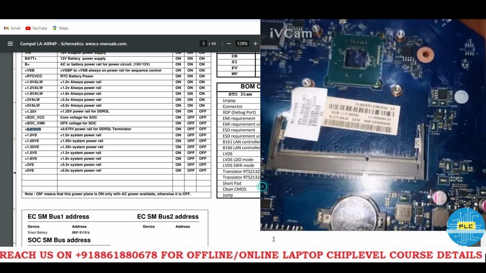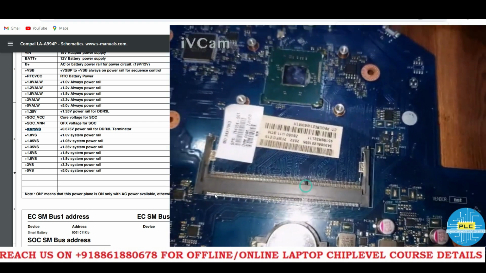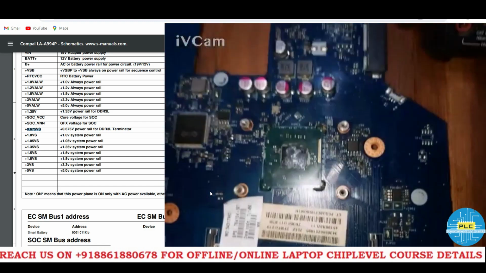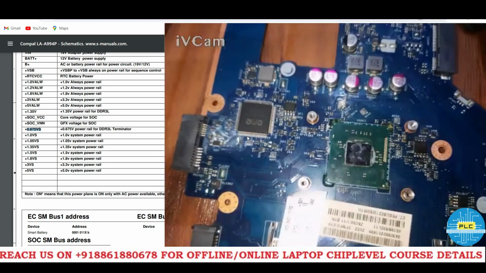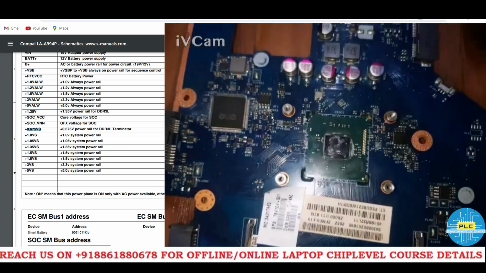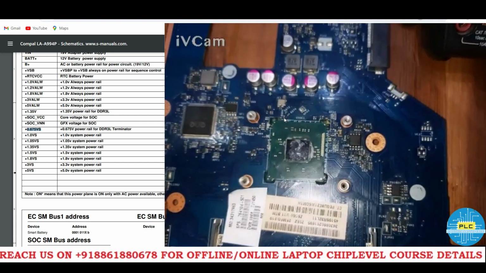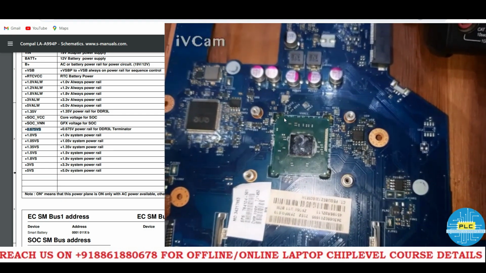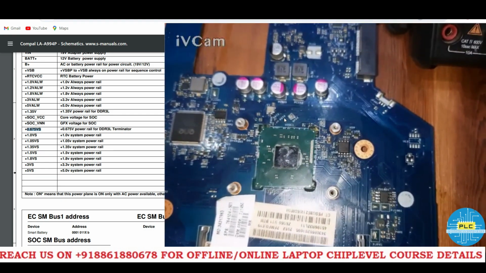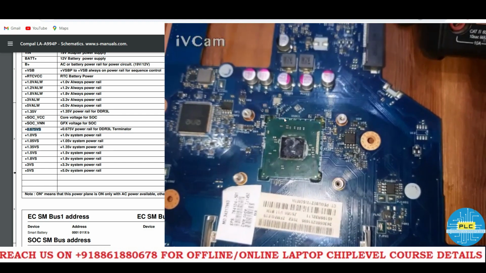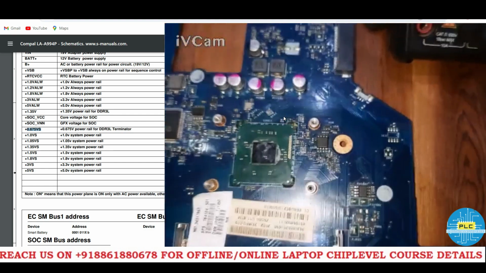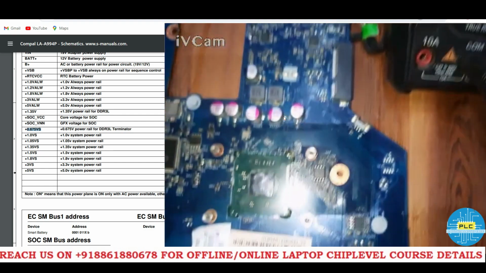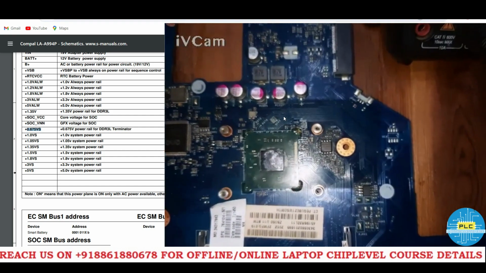Shall we get it or not? So practically I am going to check, so you people also have a look. Usually S3 to S0 state without RAM it won't come. That is the fact, right? So what kind of fact it is, whether true or not, practically we will check.